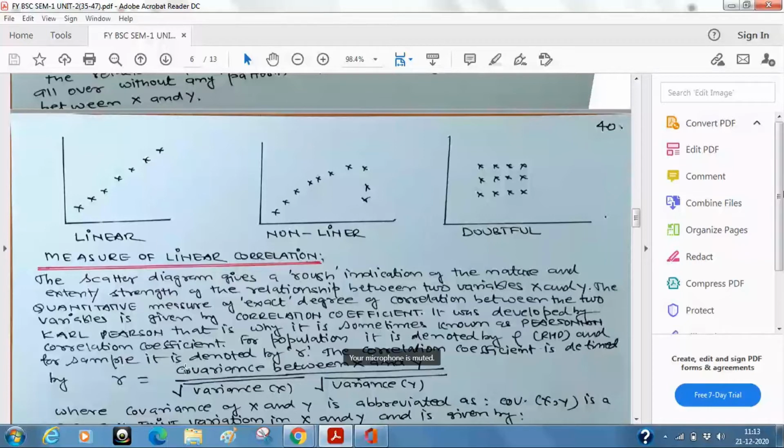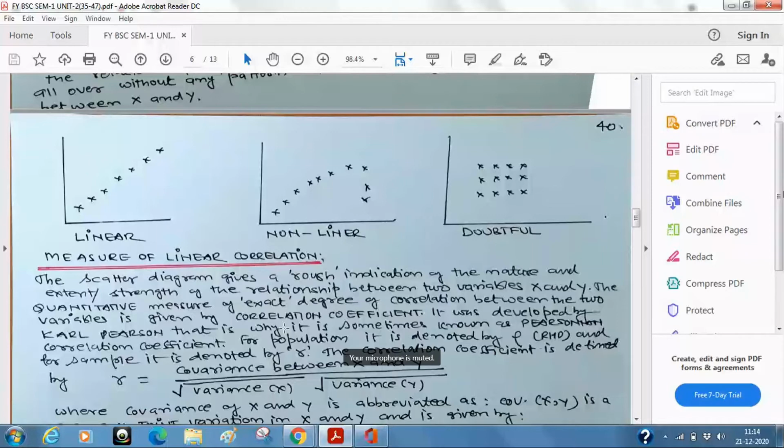X will change, Y will change, no doubt about it. But can we say something about whether, if X changes, Y also changes because of the changes in X, or vice versa? Like pressure changes because volume changes, or volume changes because pressure changes, something like that.